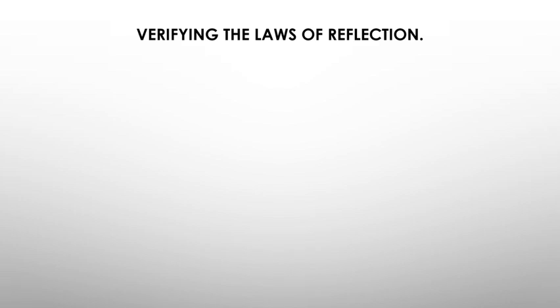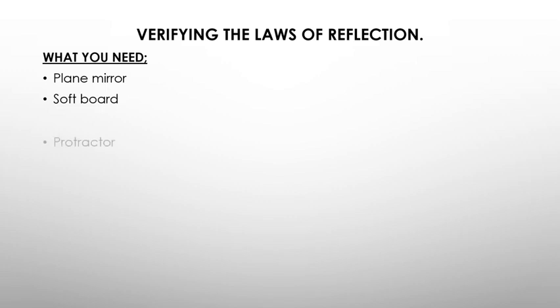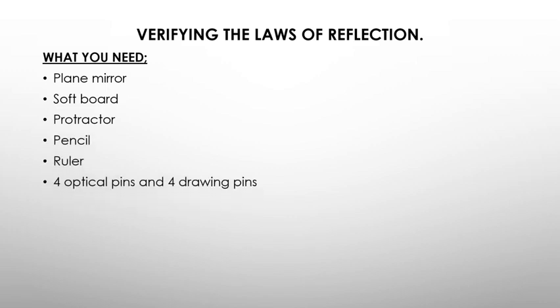And before we go into the video, we want to look at what we need to verify these laws of reflection. The first thing we need to have is a polished surface, which is our plane mirror. We need a soft board. We need a protractor, of course, to help us measure the angles. We need the pencil. We need the ruler. We need the optical pins or the thumb pins. Optical pins, you can use them for producing the images and the objects. The drawing pins, you use them for supporting the plain sheet of paper. And then, of course, you need a plain white sheet of paper.